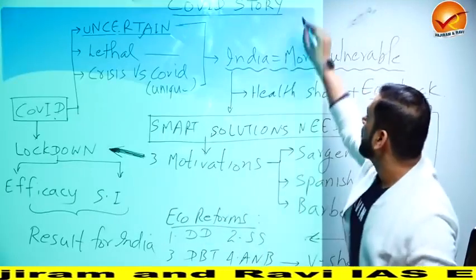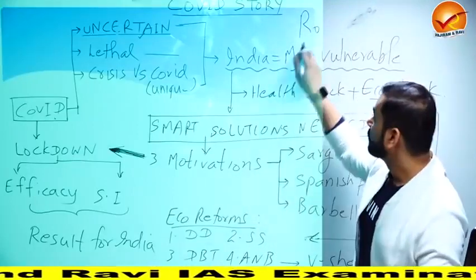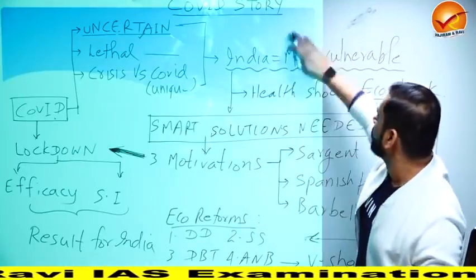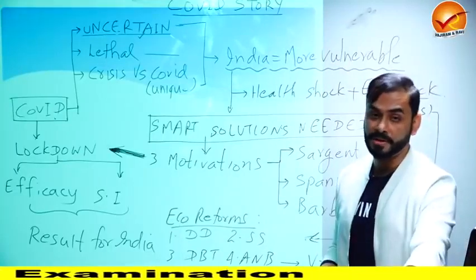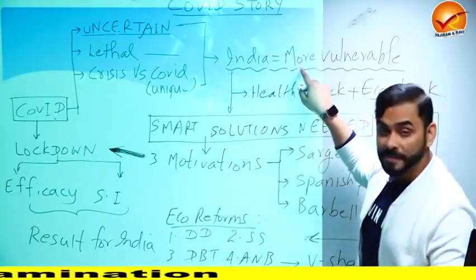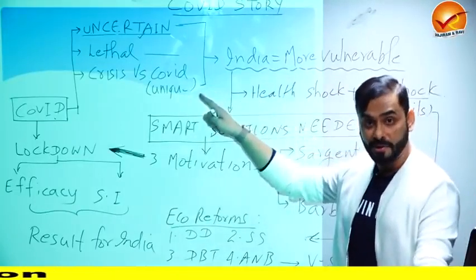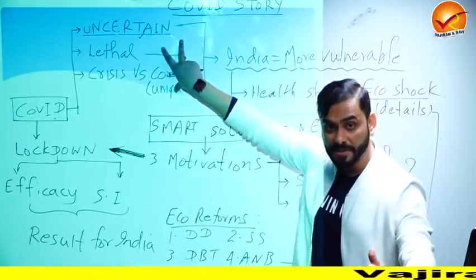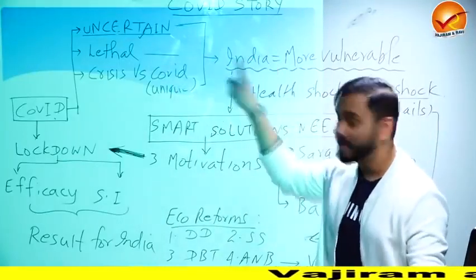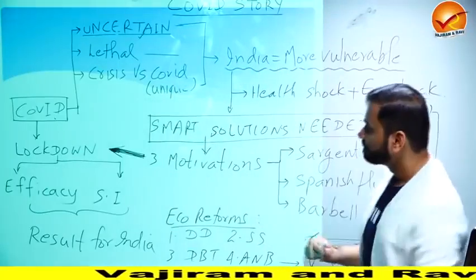And I told you that factor is called R0. I told you when we began the lecture. So one person infecting many people in the process. These things make India more vulnerable. So anyway, this is a unique problem. India is more vulnerable. So the problem itself is big, plus we are vulnerable. Add these two and you will see that we are in a very bad shape.